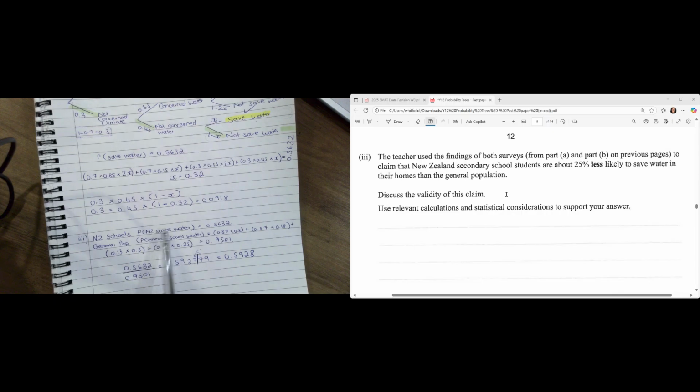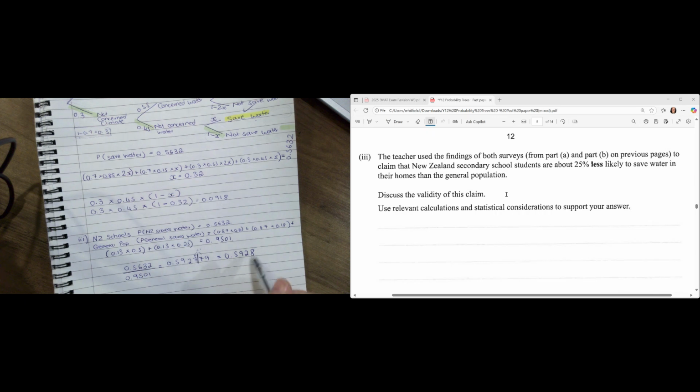Okay, so New Zealand schools are 0.5928 times as likely as the general population. Now, remember they gave us a percentage, they said 25% less likely to save water. So if we look at this as out of 100, 100% would be 1.0, right? Or if you want, you can just put this into a percentage.